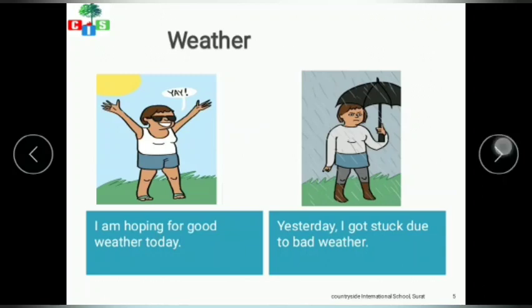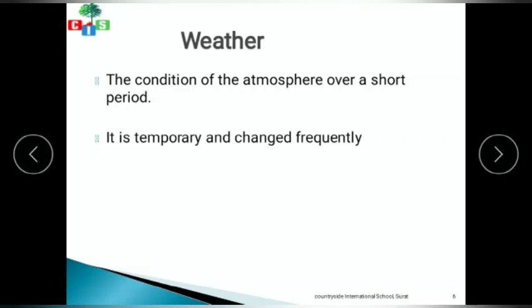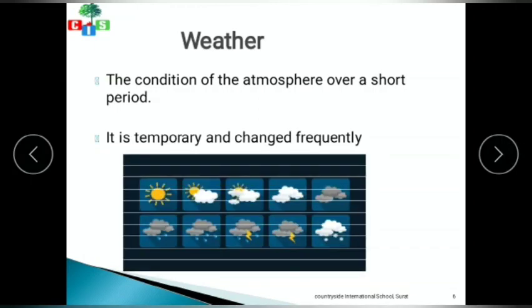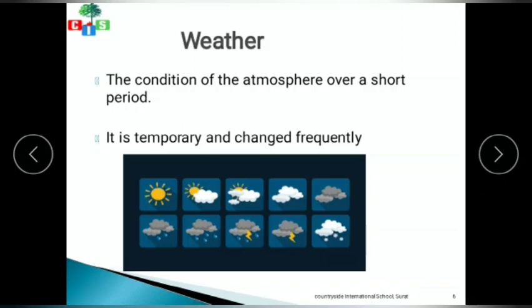So what is weather? Weather is the condition of the atmosphere over a short period. It is temporary and changes frequently. See this picture? Here there are certain weather conditions like sunny, rainy, cloudy, partially cloudy, etc. So here you can see that the weather is temporary. It can change within an hour, within a day, or even within a second.